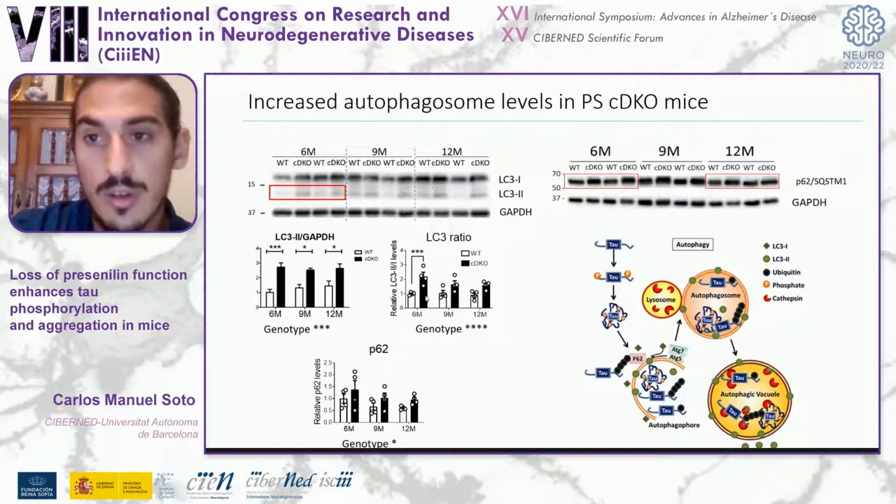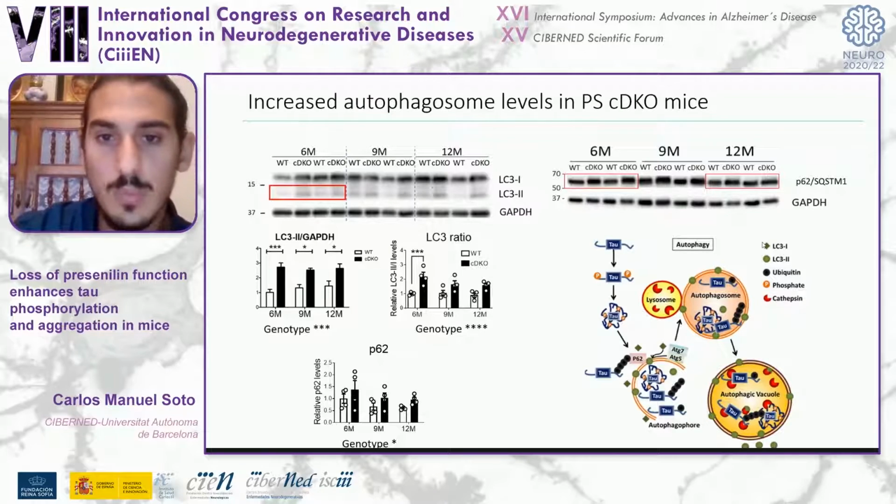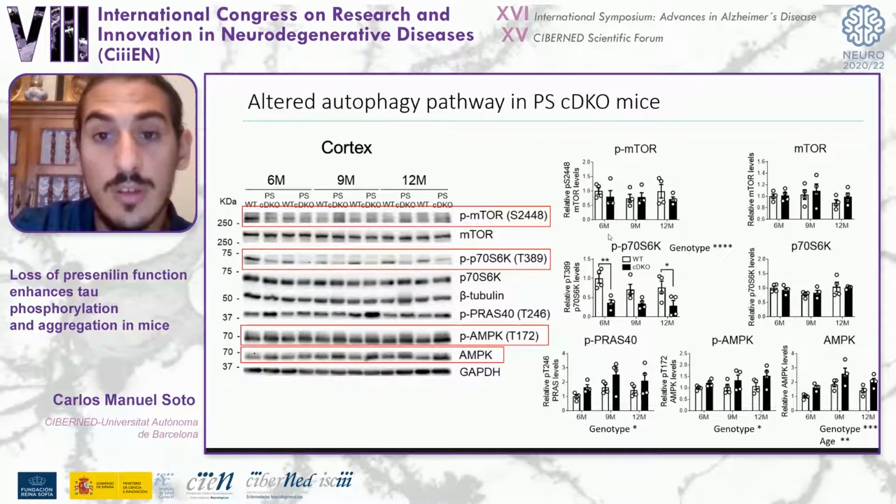This result was also accompanied by an increase in p62 levels, suggesting an accumulation of autophagosomes in these mice. Then we also checked the levels of some proteins involved in the autophagy pathway, and we found that presenilin deficiency alters the activity of some proteins such as mTOR or AMP kinase.